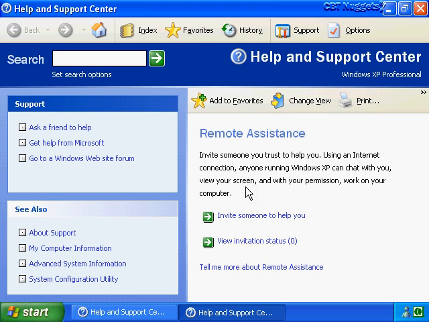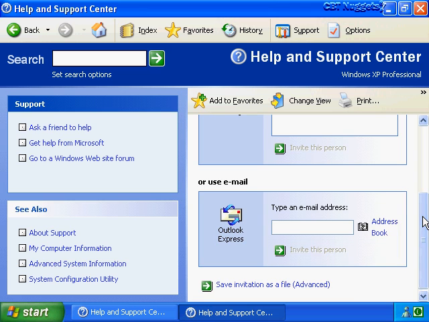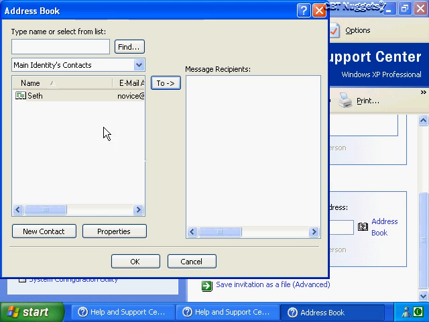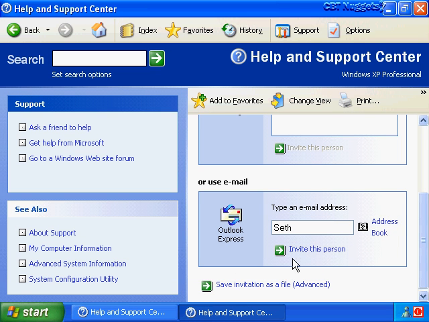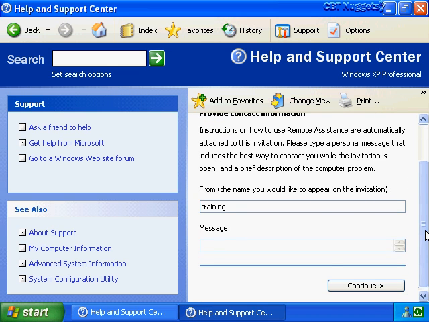Now let's kick this off by actually creating an invitation, and let's slide down here and let's see how we use email. So we can type in an email address, or if we have somebody in our address book we can just click on address book and select a person from our address book. Let's do that right now. I'll select Seth and then click on invite this person, and we're going to send a message to that person.